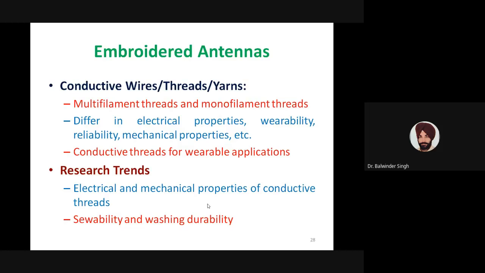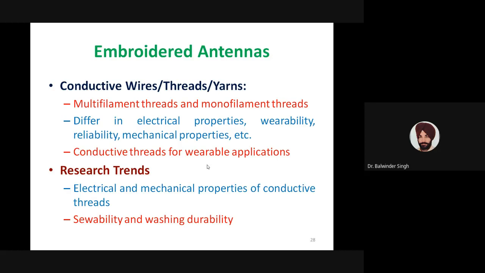That embroidery is done using conductive wires or conductive threads, or we may use the term conductive yarns. Those conductive threads may be multi-filament or monofilament threads. These are the two major categories, and they differ in electrical properties, durability, comfort, reliability, as well as mechanical properties.